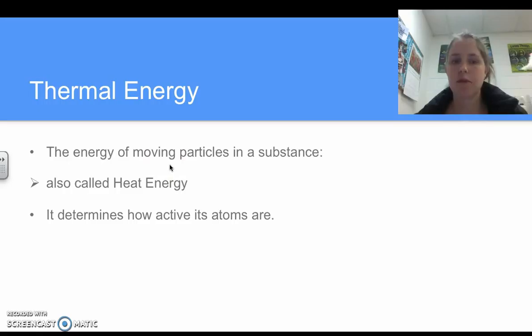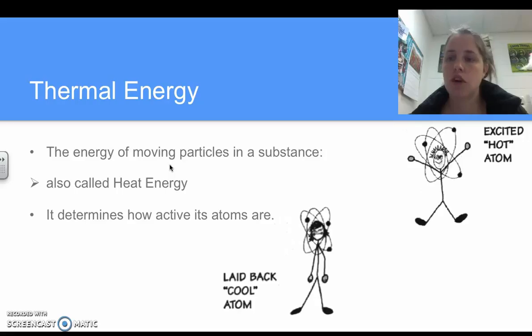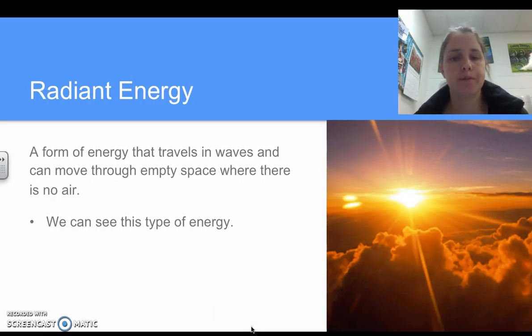Thermal energy is the energy of moving particles in a substance. It's like what we talked about with heat. Temperature is a measure of how fast molecules are moving. Heat energy is just a specific type of thermal energy, and it determines how active atoms are. The faster they're moving, the warmer it feels for us, and the slower they're moving, the colder it feels. The excited hot atoms are moving super fast, and the laid back, cool atoms are moving kind of slow.